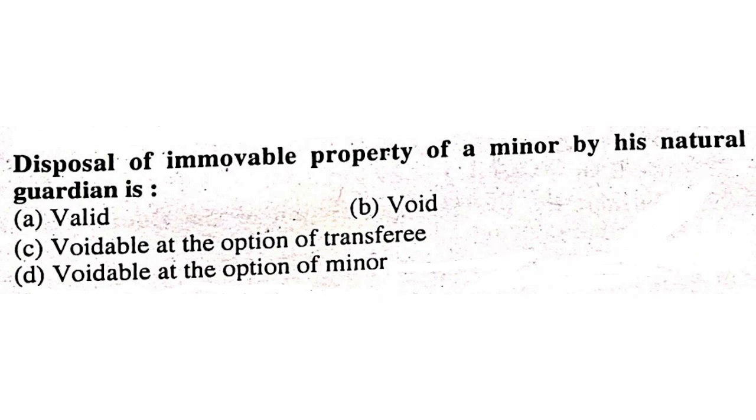Disposal of immovable property of a minor by his natural guardian is valid, void, voidable at the option of transferee, or voidable at the option of minor? It is valid. Disposal of immovable property of a minor by his natural guardian is a valid transaction.